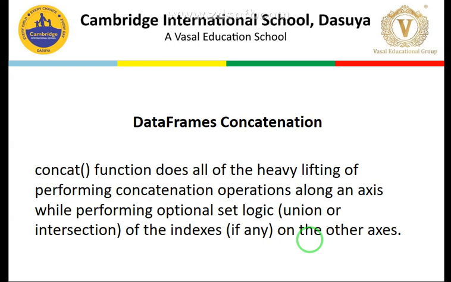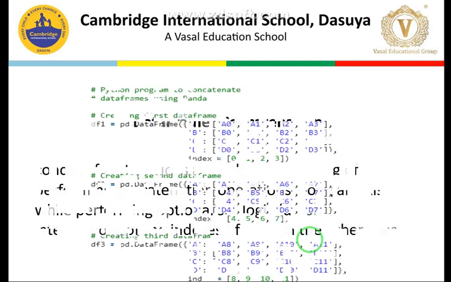Now, focusing first on data frame concatenation, for that we will use the concat function. Concatenation, as you already know, is basically combining two things. That is the concatenation by word meaning. The concat function does all the heavy lifting of performing concatenation operations along an axis while performing optional set logic of indexes on the other axis. You might find the definition a bit difficult, so we'll do it practically for better clarity.